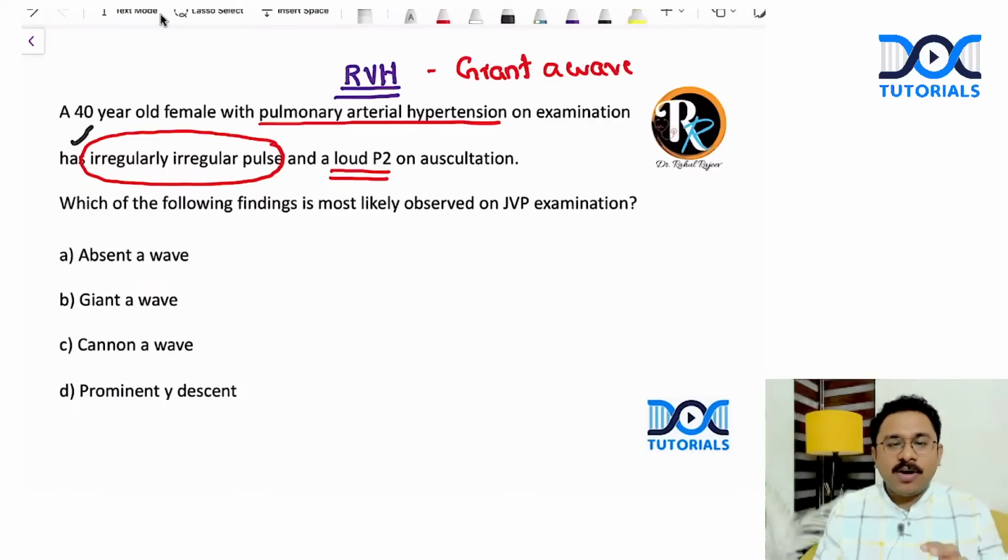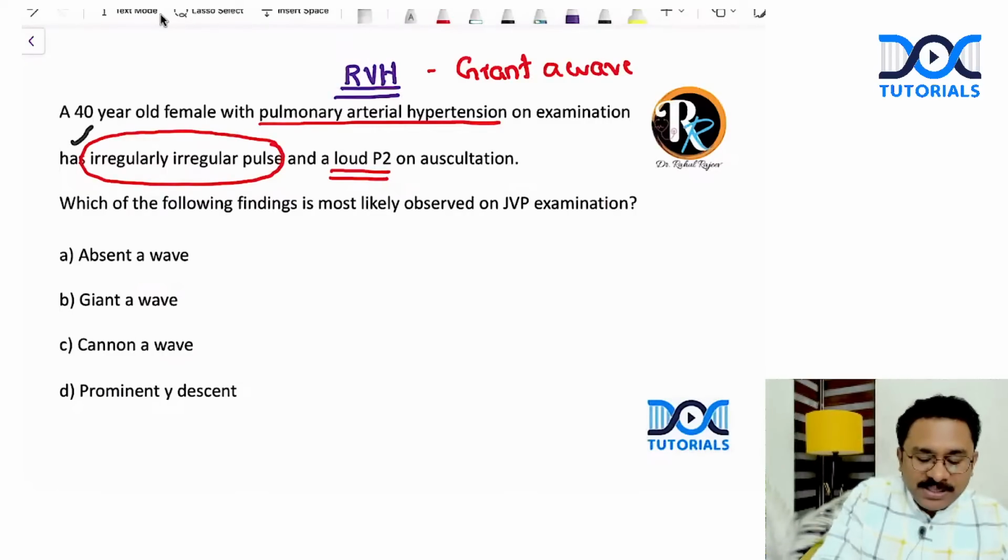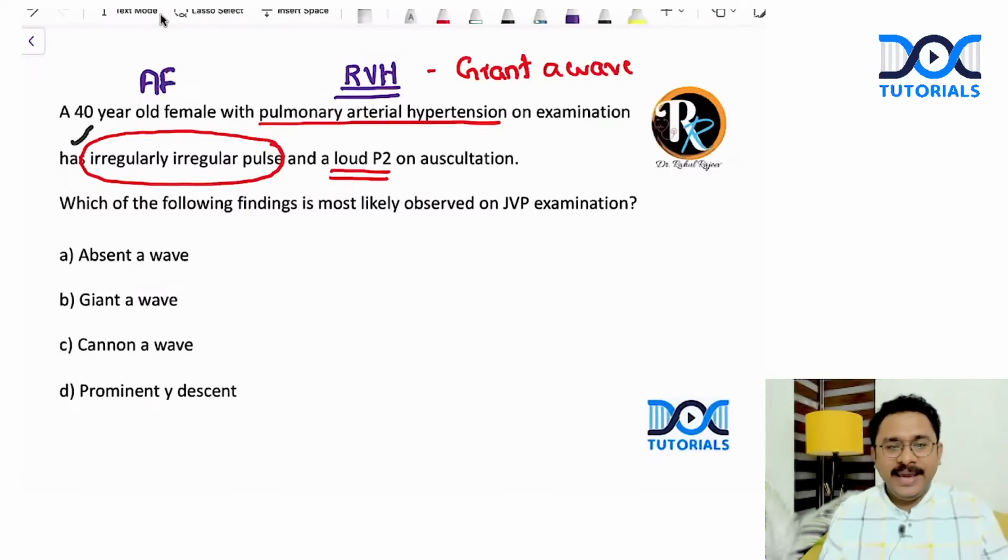The patient has got an irregular pulse, which means the patient probably has got an atrial fibrillation as well, AF. So when you have got an AF, which is superimposed on pulmonary arterial hypertension, do you think a synchronous contraction of atria is possible? Not possible. So the disorganized contraction of atrial muscles will result in an absent A wave.